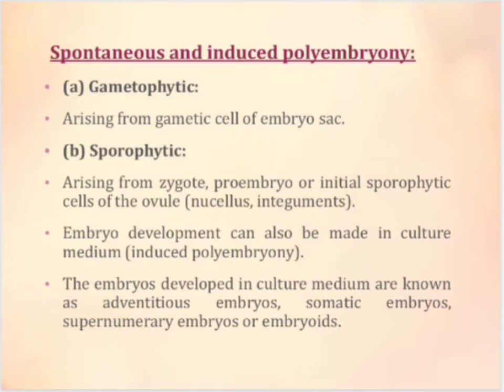Types of spontaneous polyembryony: gametophytic polyembryony, arising from a gametic cell of the embryo sac, and sporophytic polyembryony, arising from the zygote, proembryo or initial sporophytic cells of the ovule, meaning nucellus or integuments. Embryo development can also be made in culture medium, which is known as induced polyembryony. The embryos developed in culture medium are known as adventitious embryos, somatic embryos, supernumerary embryos or embryoids.